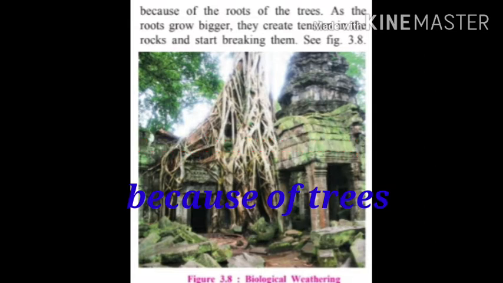We have seen this activity in mechanical weathering. As the tension is created in the rock, it breaks and weakens and transforms into small pieces or small sand particles. This kind of weathering means biological weathering here takes place due to the plants.